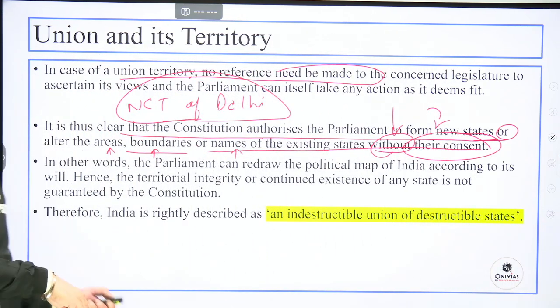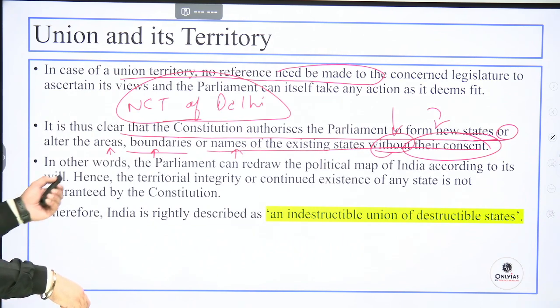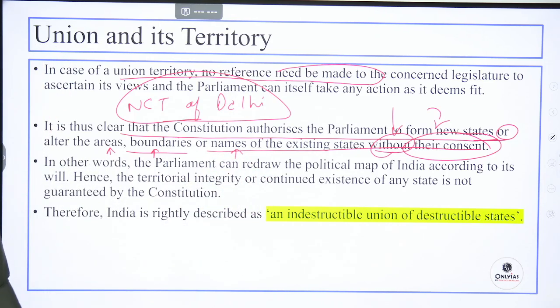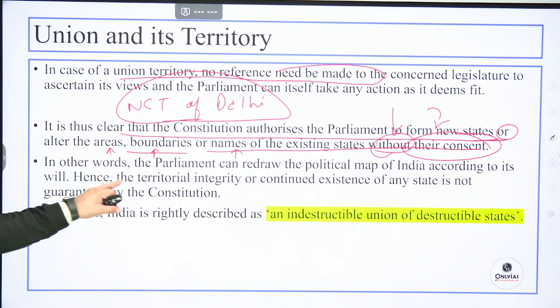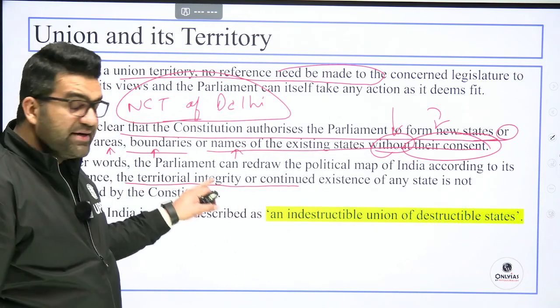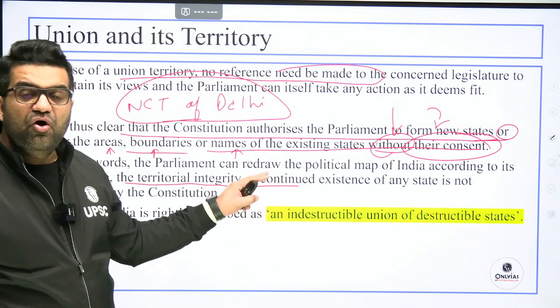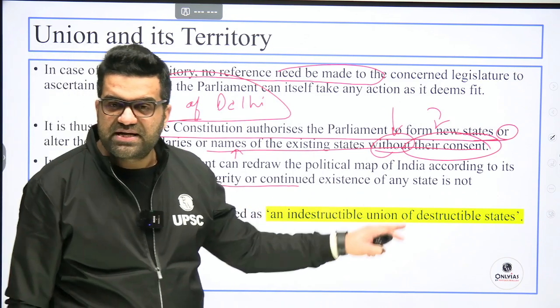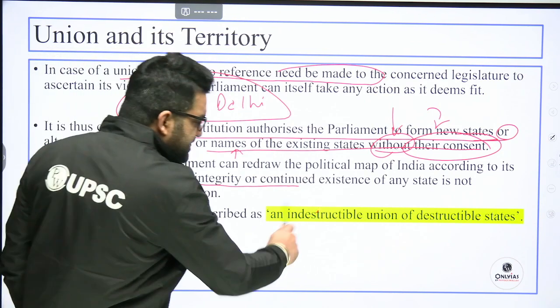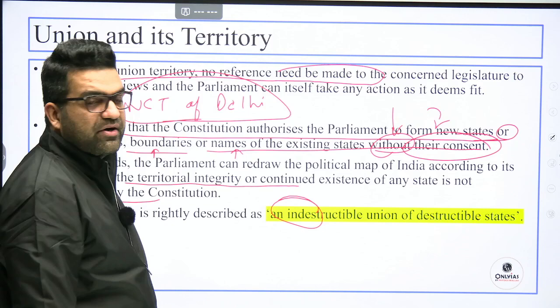Clear? Now, in other words, the Parliament can redraw the political map of India according to its own sweet will. Hence, the territorial integrity or continued existence of a state is not guaranteed by the Constitution. Therefore, India is rightly described as an indestructible union of destructible states.